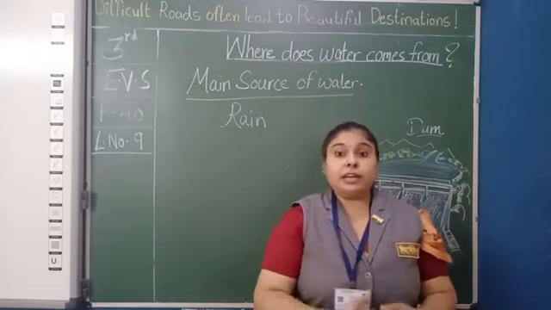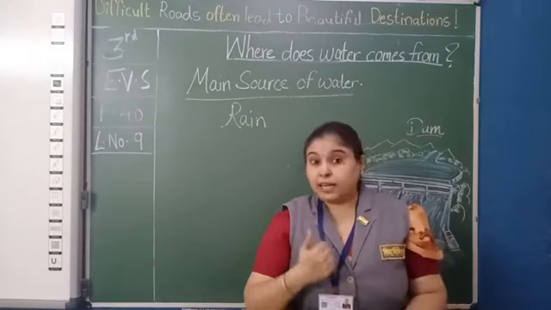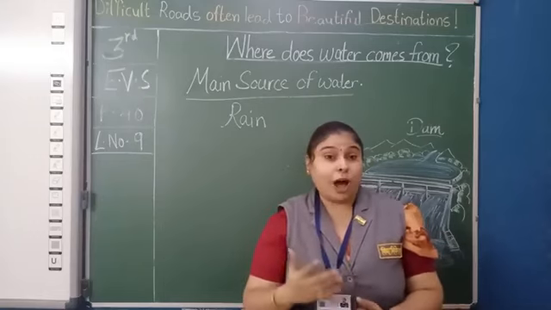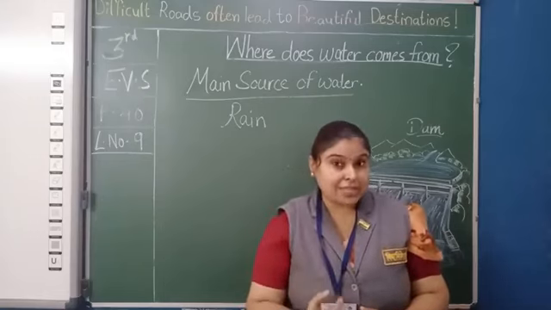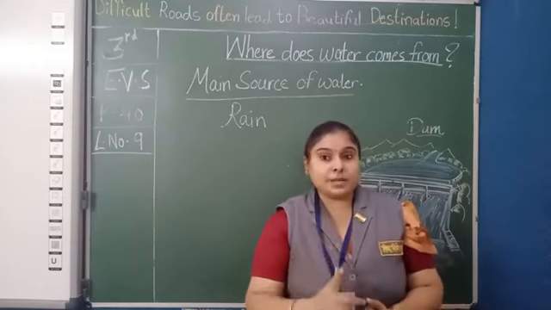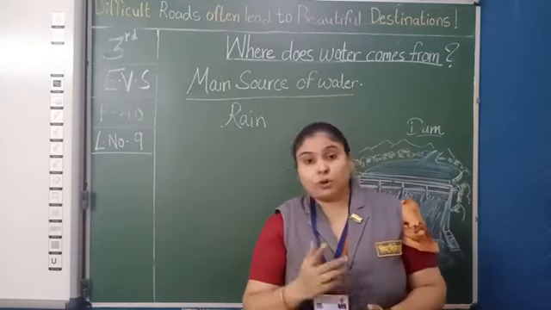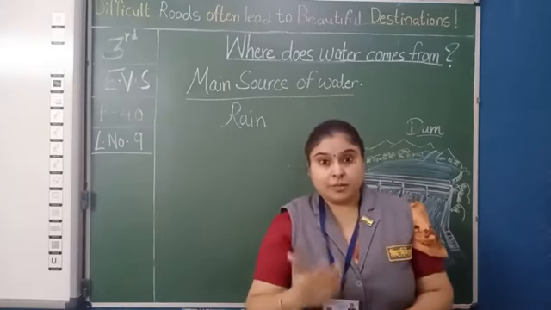We have already discussed that earth has 70% water. But how much water do we have for our use? Only 1% of water is fresh and usable.